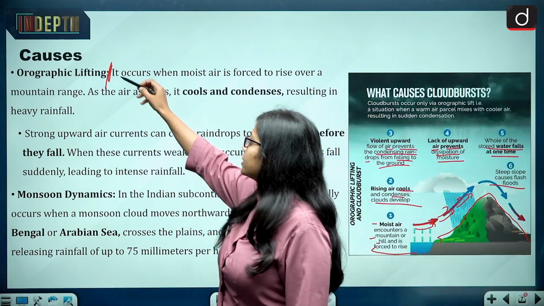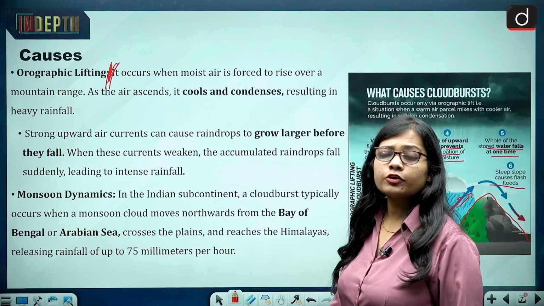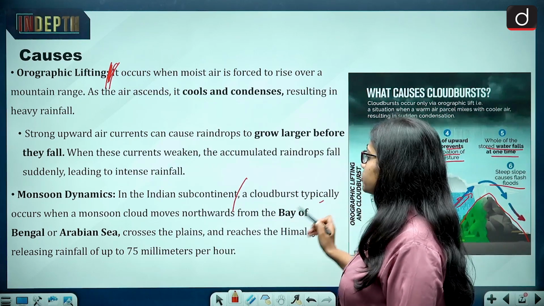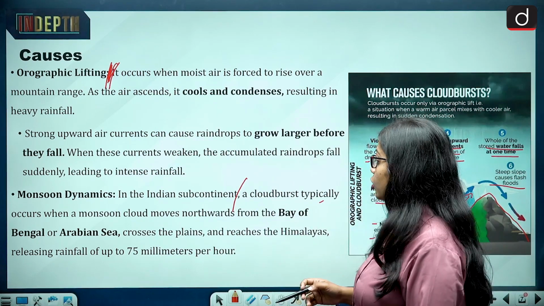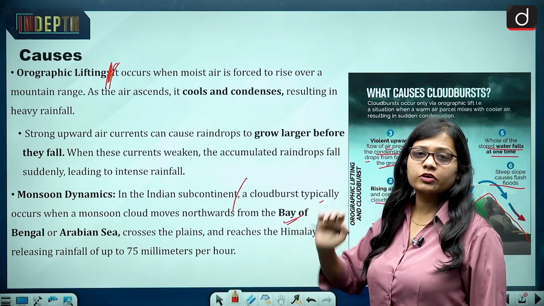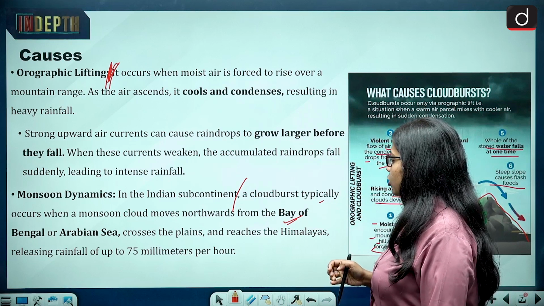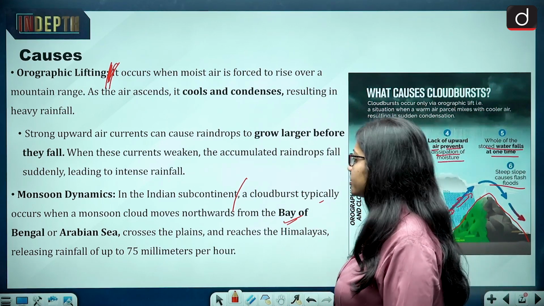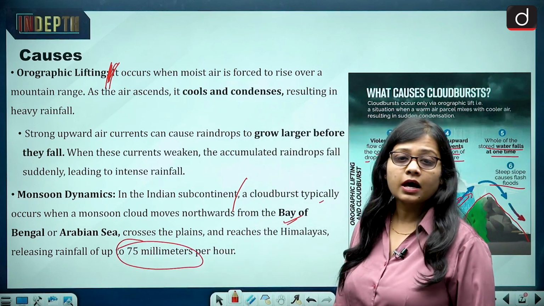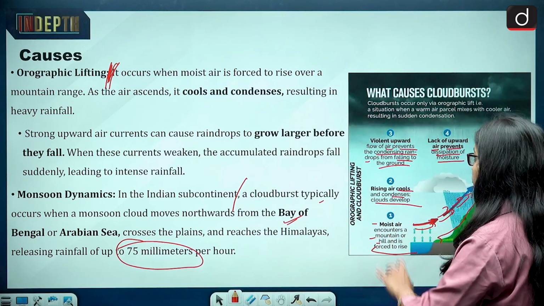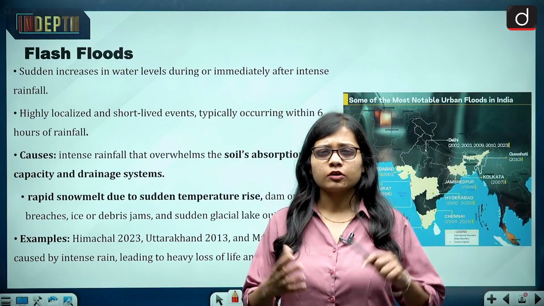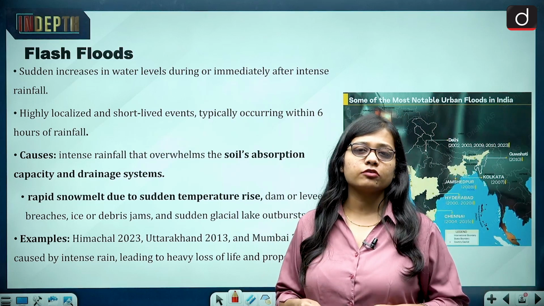And if we talk about the monsoon dynamics, in the Indian subcontinent, a cloudburst typically occurs when a monsoon cloud moves northwards from the Bay of Bengal or the Arabian Sea towards the Himalayas and crosses the plains and reaches the Himalayas, releasing rainfall of up to 75 millimeters per hour. So this is how the orographic lifting takes place. Now coming to the flash floods. We just saw how the flash floods also take place.